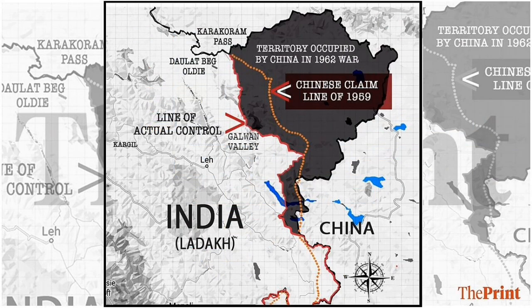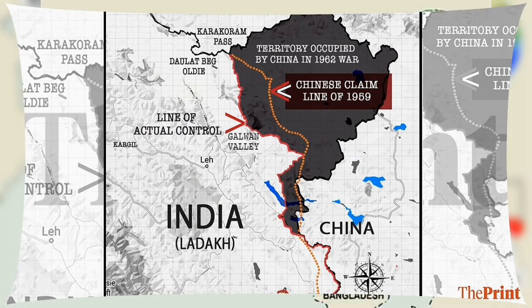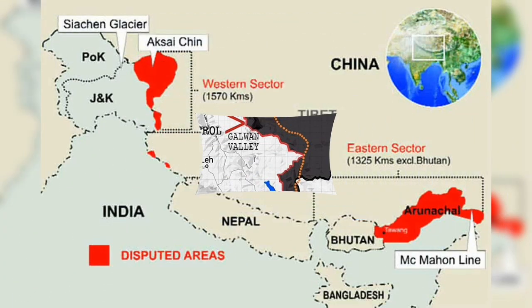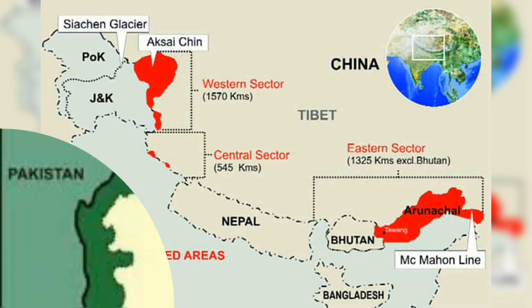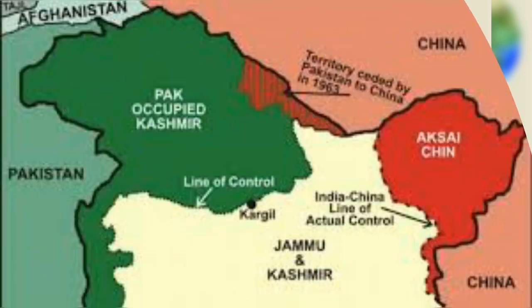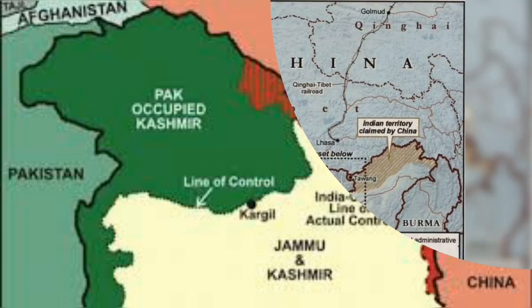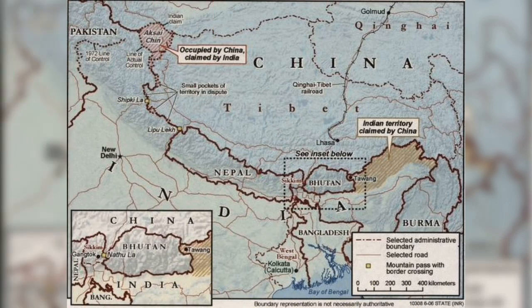Friends, as per the Indian claim, India shares a total 3,488 km long boundary with China that covers from Ladakh to the tri-junction point near Talu Pass, Arunachal Pradesh. The LAC is generally divided into three sectors, as I have already told you. Western covers Ladakh, Aksai Chin and POK. Middle covers Himachal Pradesh and Uttarakhand. And Eastern covers Sikkim and Arunachal Pradesh.